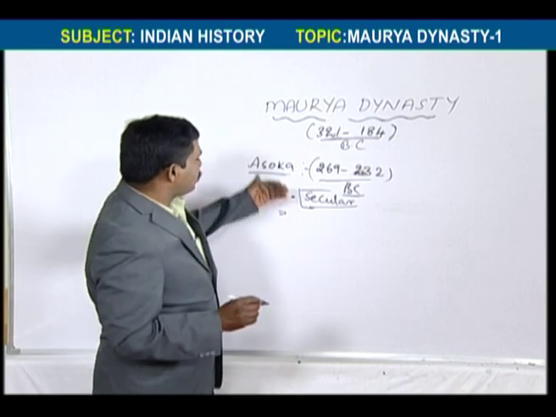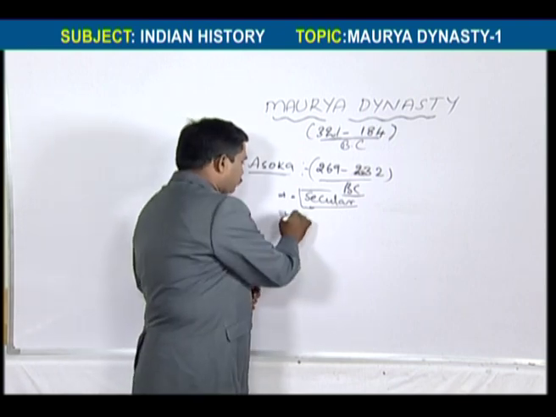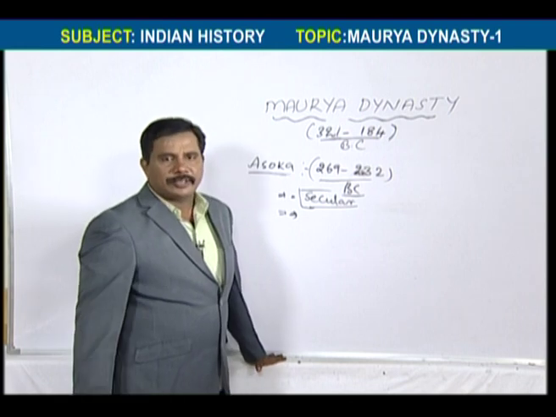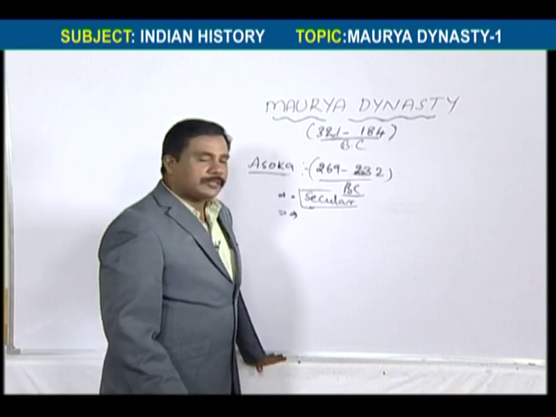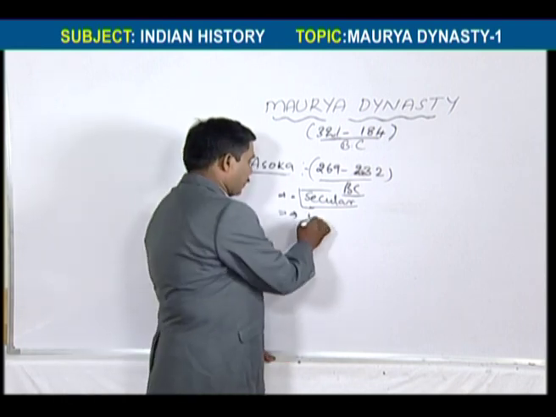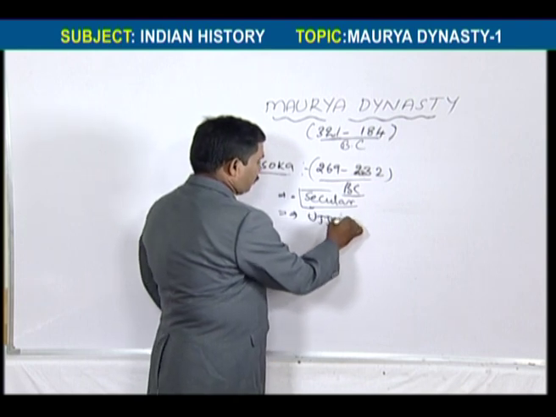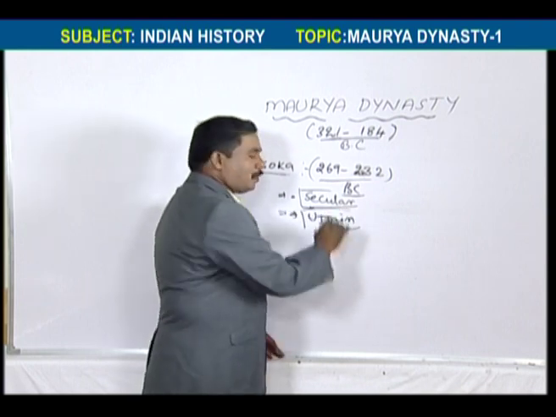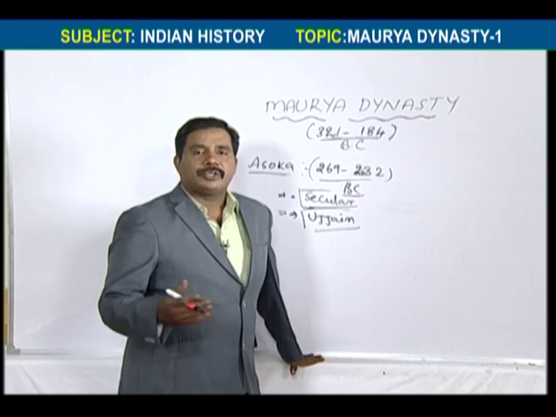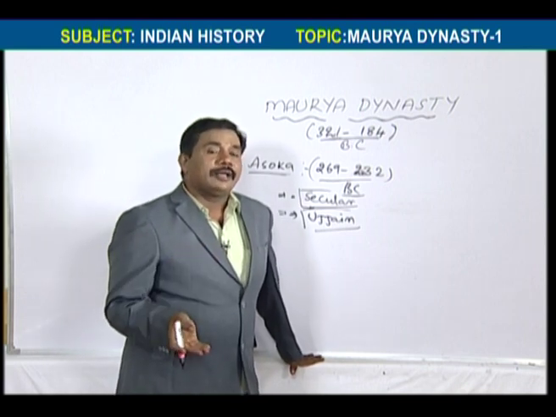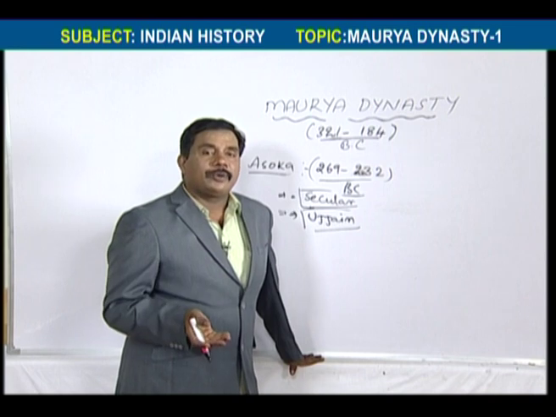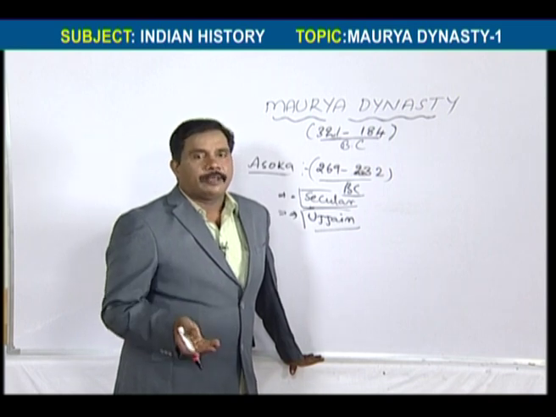So Ashoka, when he was a crown prince, ruled Ujjain. Whenever he was ruling Ujjain, in Takshashila there was a civil revolution, a civil war.